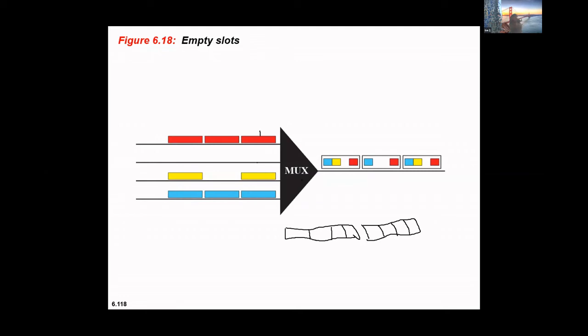So this is 1, this is 3, this is 4, this is 5, this is 6, this is 7, this is 8, this is 9.